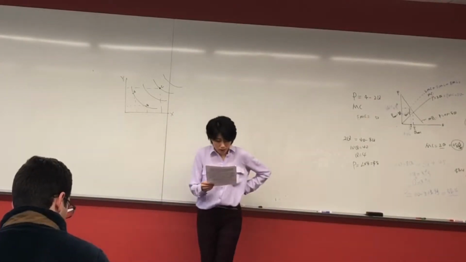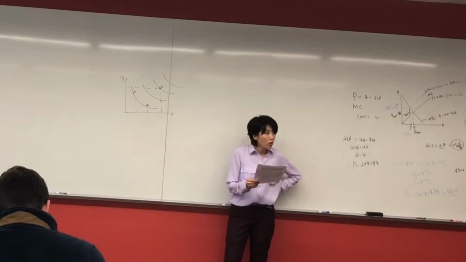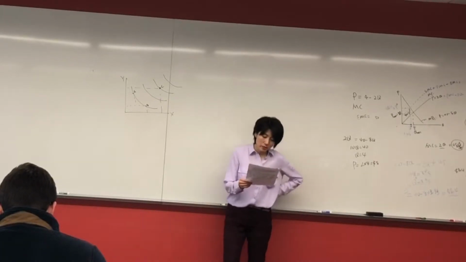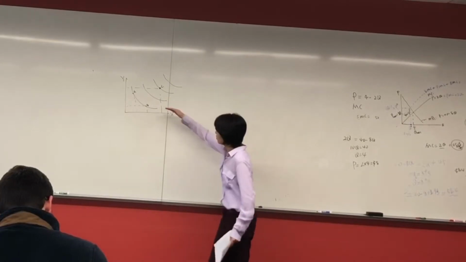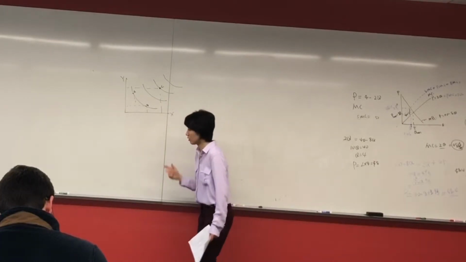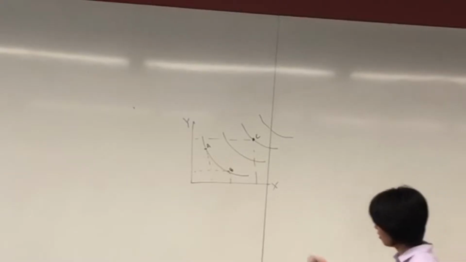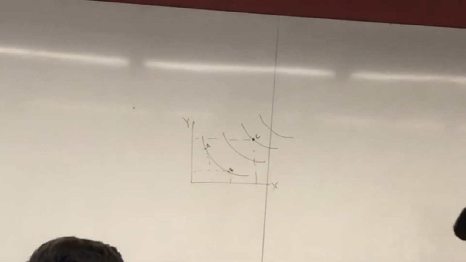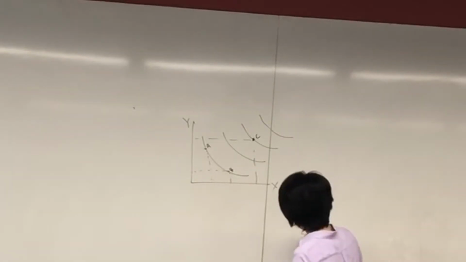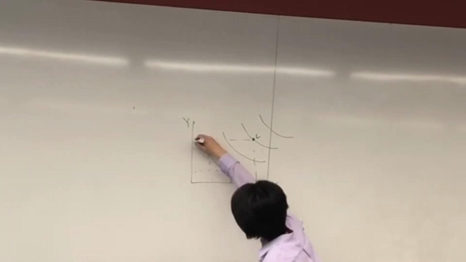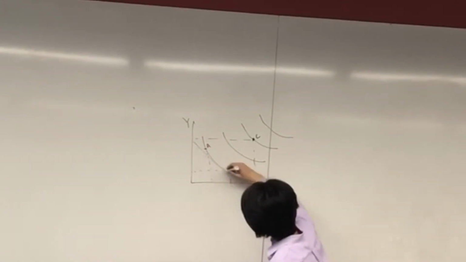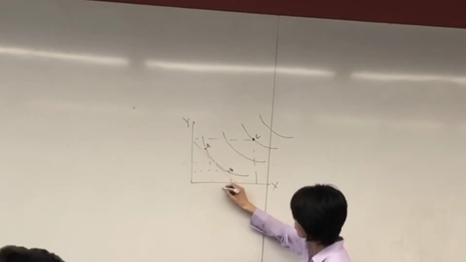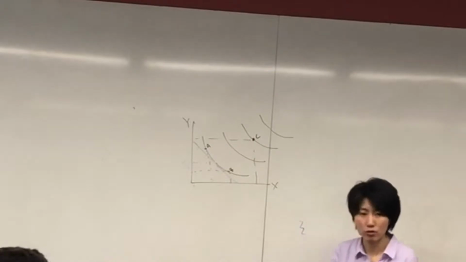That's the first question. Second one: combine the indifference curve with the budget constraint to solve the utility maximization problem. So this is an indifference curve, right? And then we need to combine this with the budget constraint. And then the budget is here. This is our budget. And what combination of goods X and Y can give people the highest utility?